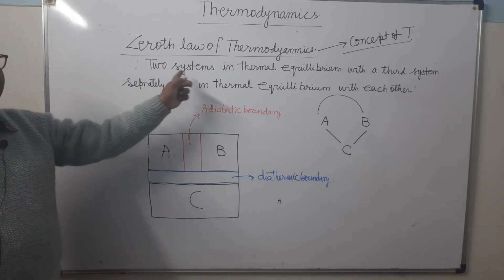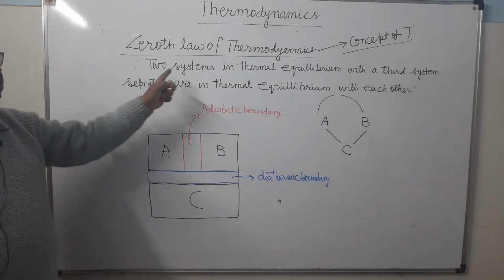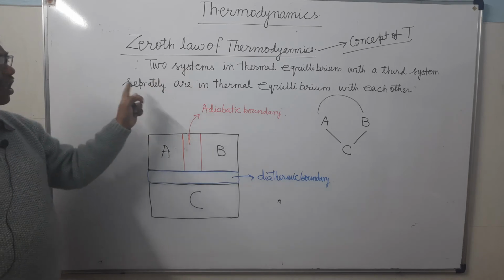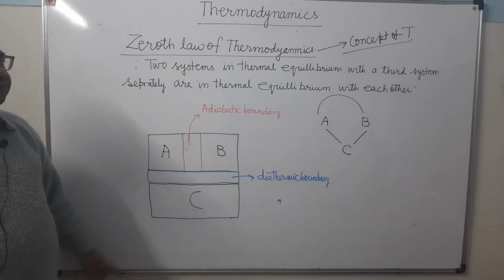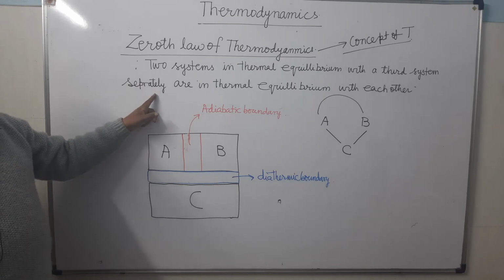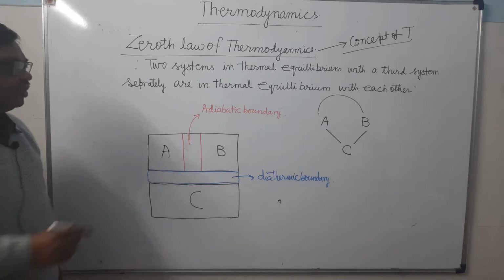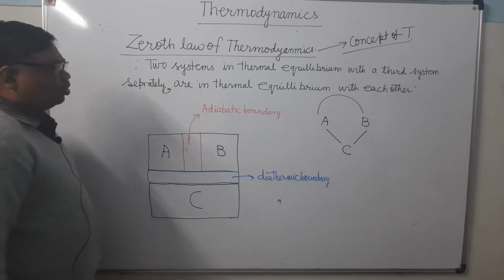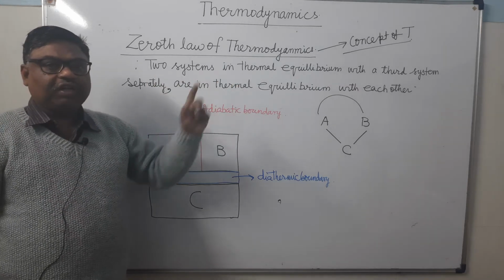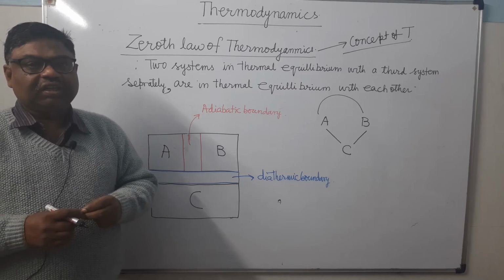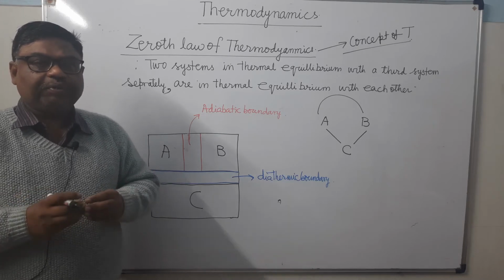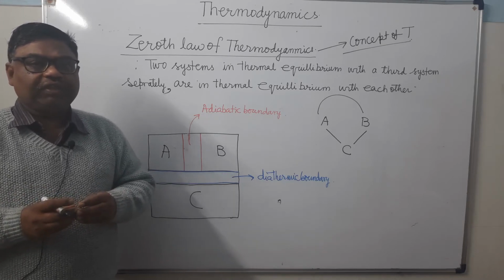According to the zeroth law of thermodynamics, two systems in thermal equilibrium with a third system separately are in thermal equilibrium with each other. The two systems which are each in thermal equilibrium with the third system will also be in thermal equilibrium with each other.